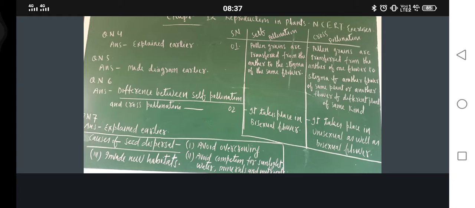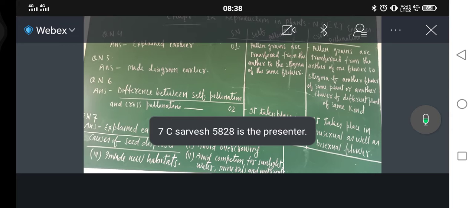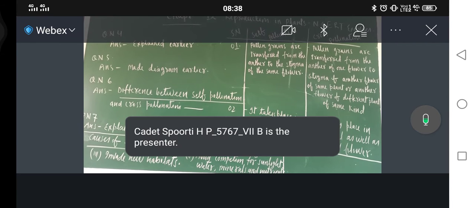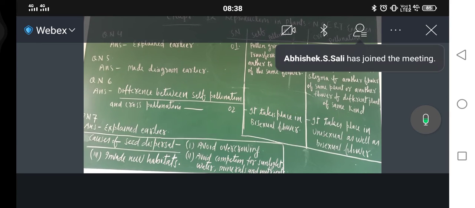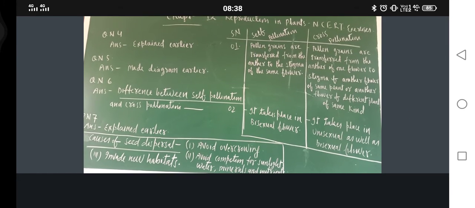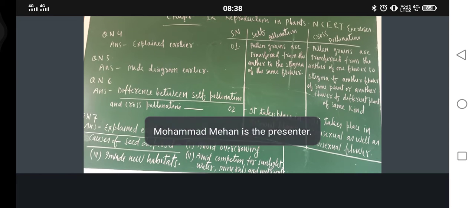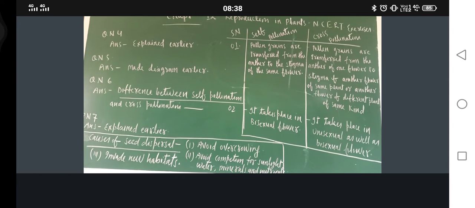What about cross pollination? Pollen grains are transferred from the anther of one flower to the stigma of another flower of the same plant, or another flower of a different plant of the same kind. Did you understand this one? This is a bit difficult to understand. Just see, in cross pollination pollen grains are transferred from the anther of one flower to the stigma of another flower.